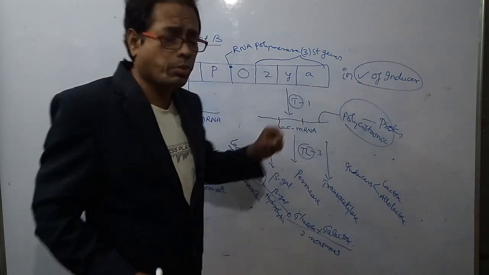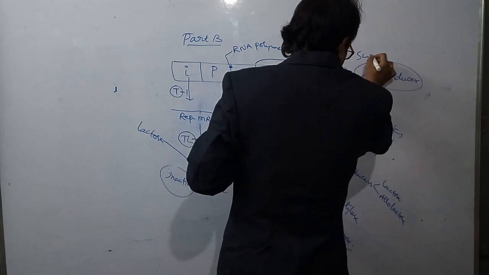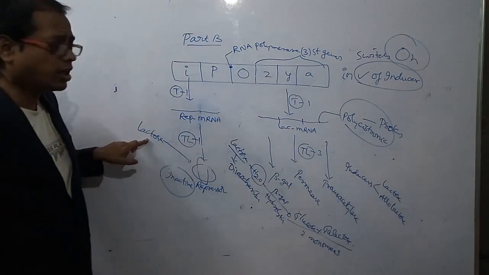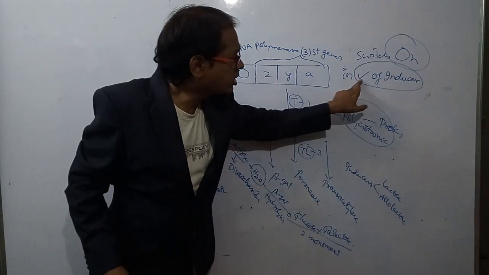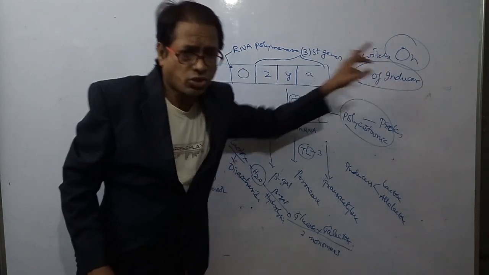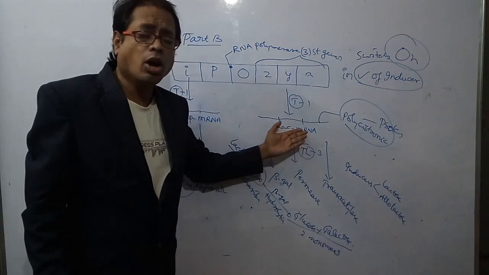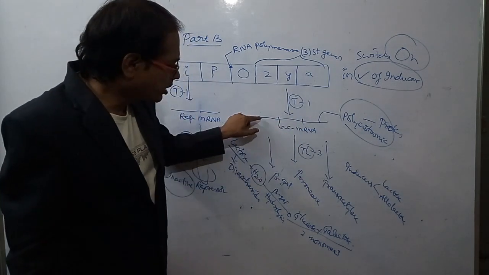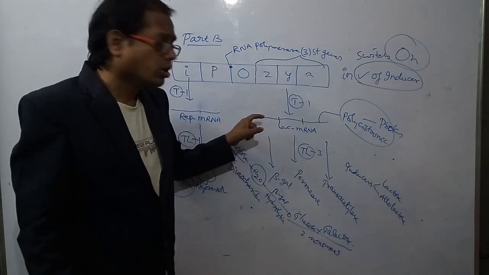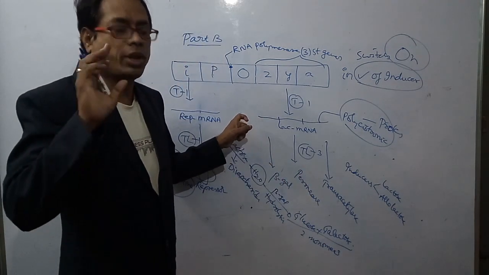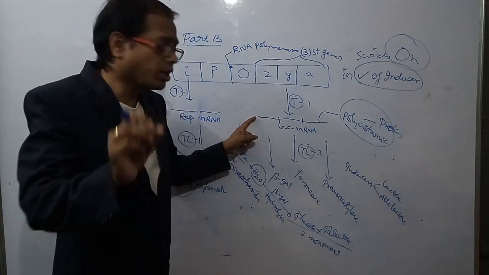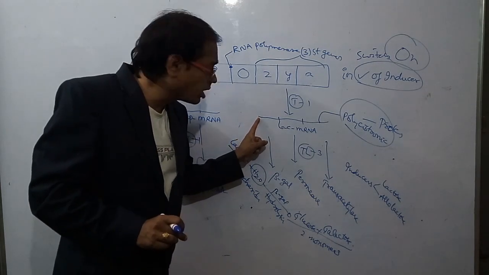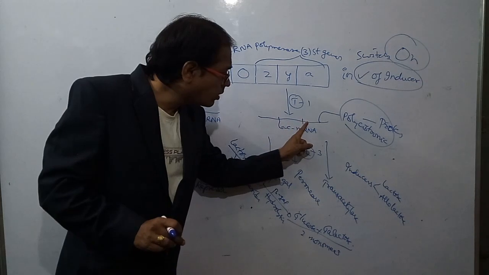So in presence of inducer, structural genes are switched on. So here mRNA is synthesized. How many start codons and how many stop codons are there? Three types of enzymes are synthesized. In every mRNA, a start codon will be present at the beginning of the mRNA. So here one start codon, here one start codon, here one start codon.